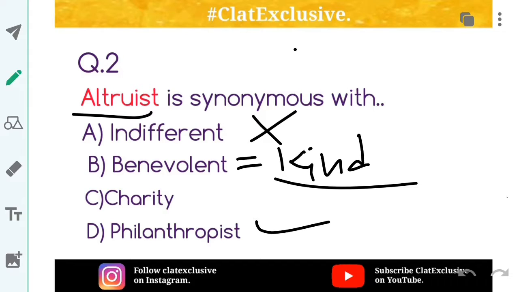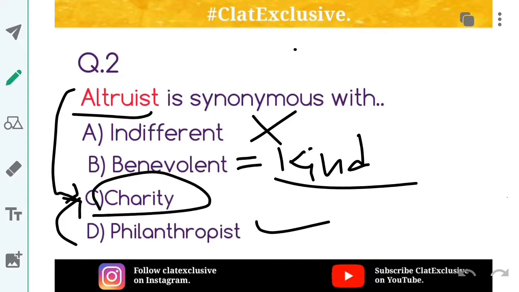A philanthropist is someone who selflessly works for others, and an altruist is also someone who selflessly works for others. So charity is not the correct option because it's not a kind of person. An altruist is a person, while altruism is a philosophy. So an altruist is someone who does philanthropy or charity. So philanthropist and altruist are synonymous with each other, and this word altruist is based on this